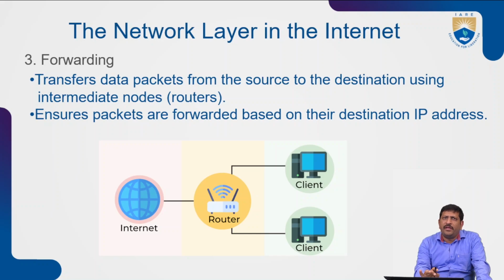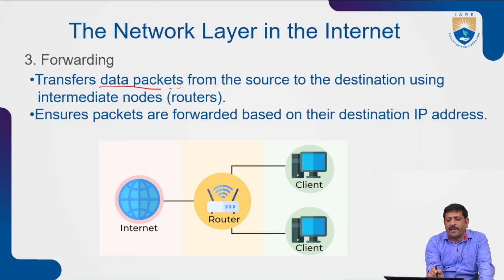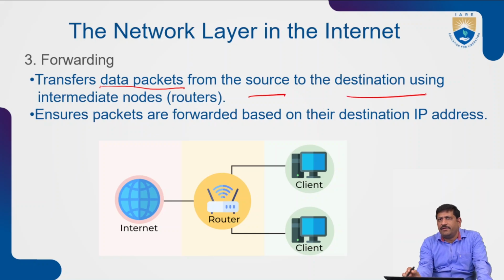Data forwarding means transferring data packets. These data packets exist only at the network layer. Whenever we are using the network layer, we call it data packets. Forwarding means transferring the data packets from the source device to the destination device by using intermediary nodes, that is, routers, which ensure the packets are forwarded based on the destination